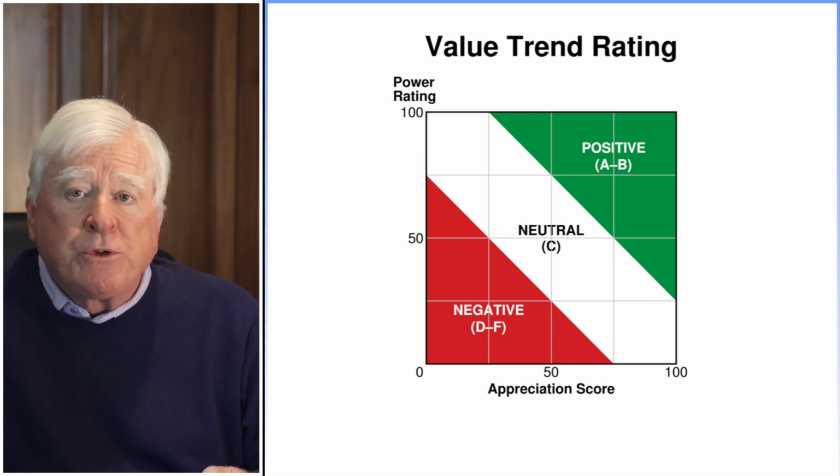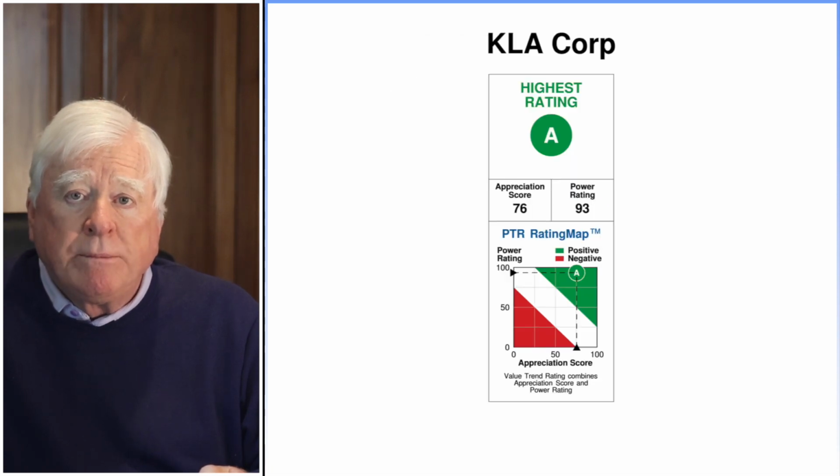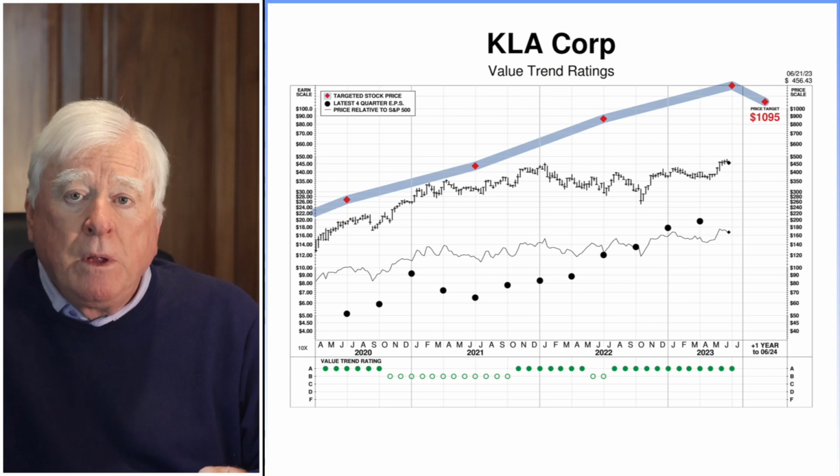KLA has a current value trend rating of A, which is our highest rating. This rating combines consistent signals from the two proprietary PTR measures of a stock's relative attraction. The appreciation score is 76, which is quite good, and the power rating at 93 is extremely high. The highest value trend rating we assign results.